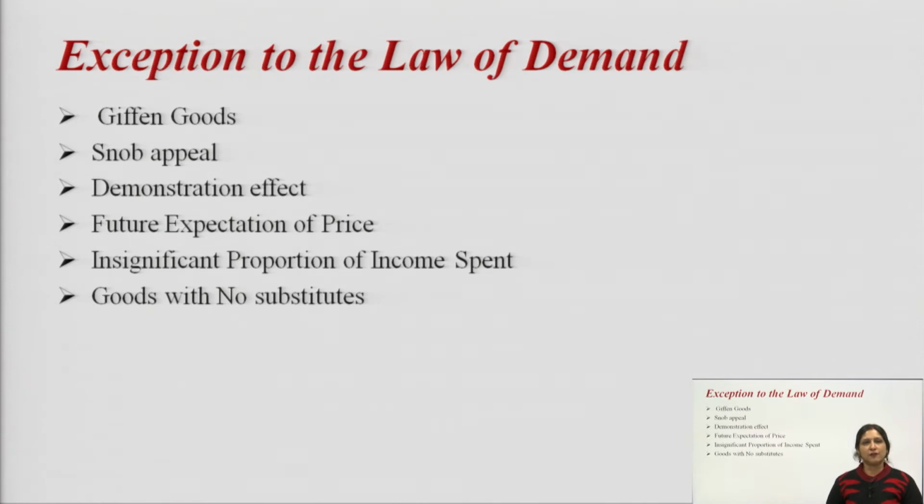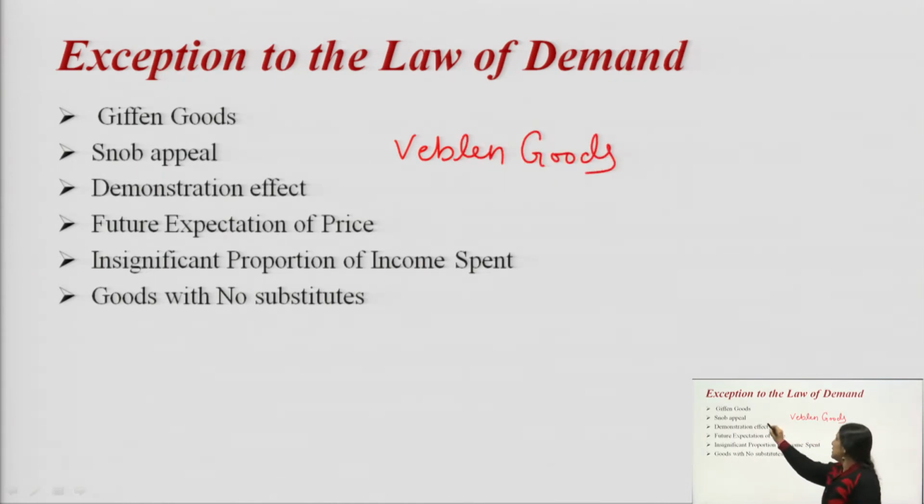All these have a snob appeal, and these kinds of commodities are known as Veblen goods. The goods which have snob appeal are known as Veblen goods, like the commodities purchased by Tatas, Birlas, Ambanis, bought just to have their social status. If the prices of these goods decrease, they are not interested in buying them. So, Veblen goods are bought when they have a social impact.